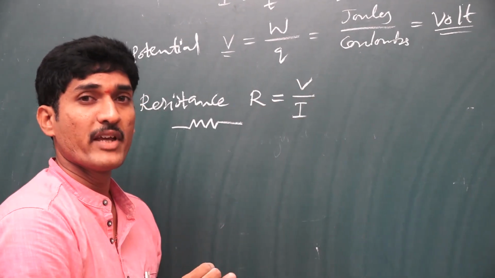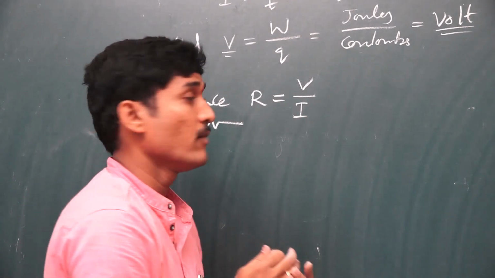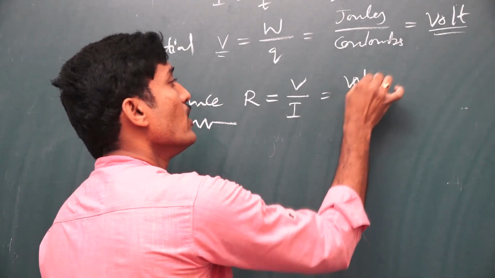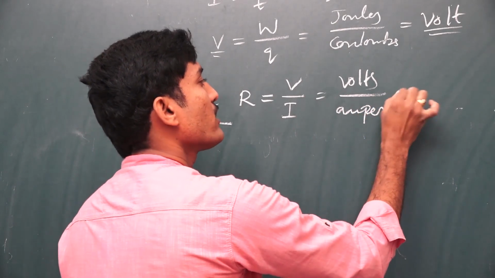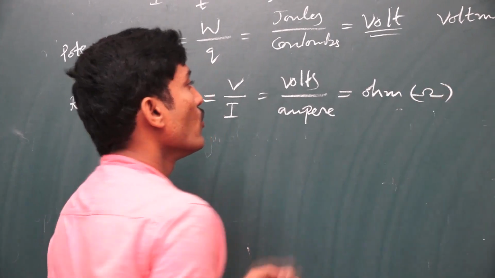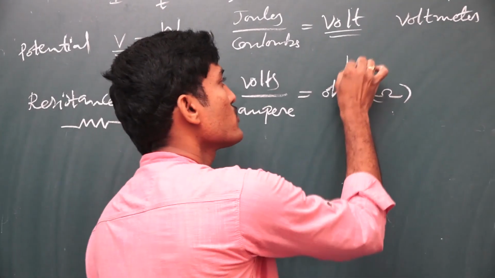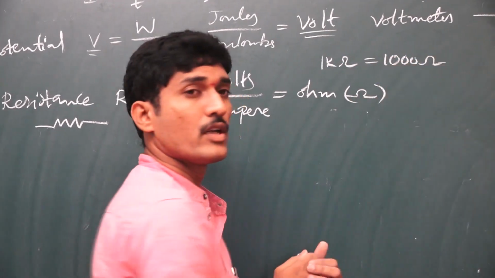R is equal to V by I, which is another form of the very famous law called Ohm's law. Here V is measured in volts, and I is measured in amperes. Here volt per ampere we call ohm. This is the symbol of the ohm. So 1 ohm is equal to 1 volt per 1 ampere. Suppose if it is in kilo ohms, 1 kilo means 1000, so 1000 ohms is known as 1 kilo ohm.